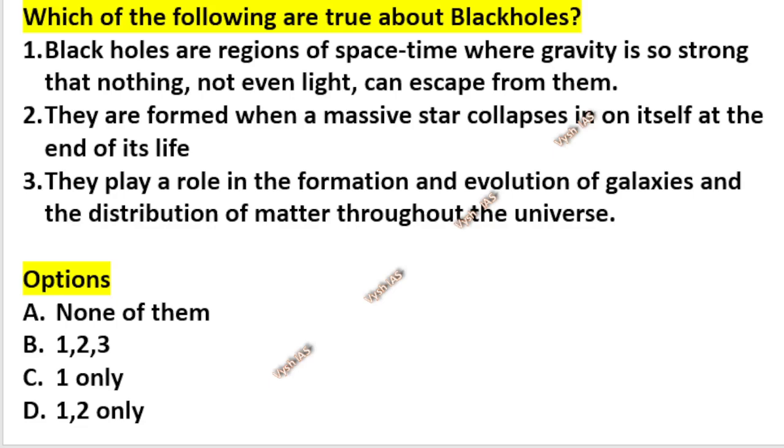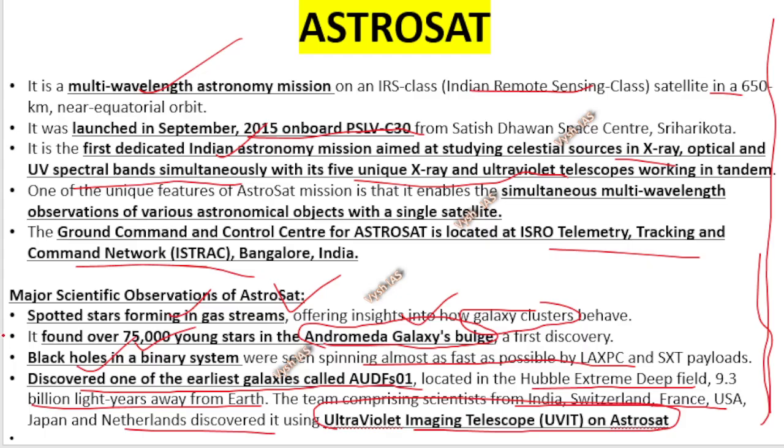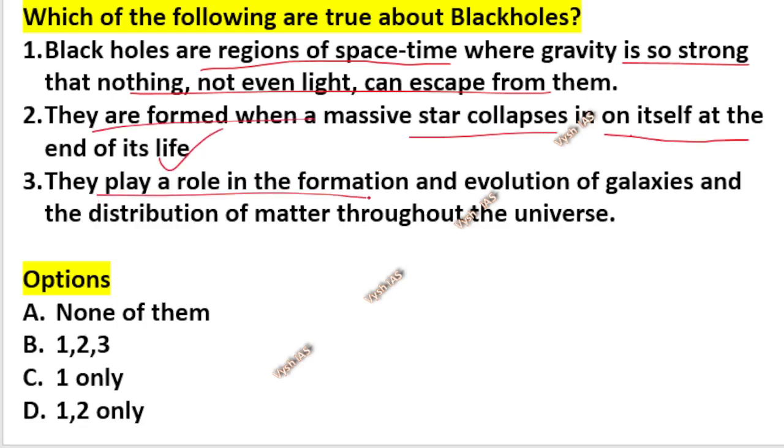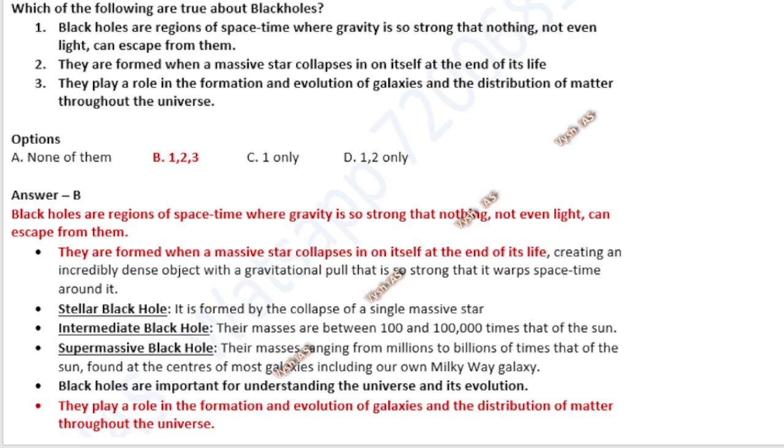Okay, so now we saw black holes, that it is discovering black holes also. So we will see a little bit about black holes in a question format. Black holes are regions of space-time where gravity is so strong that nothing, not even light, can escape from them. Statement number 1: they are formed when a massive star collapses in on itself at the end of its life. Then they play a role in the formation and evolution of galaxies and the distribution of matter throughout the universe. Okay, so these are very generalistic statements about black holes, and all of them are correct.